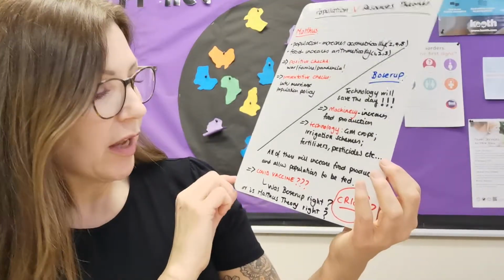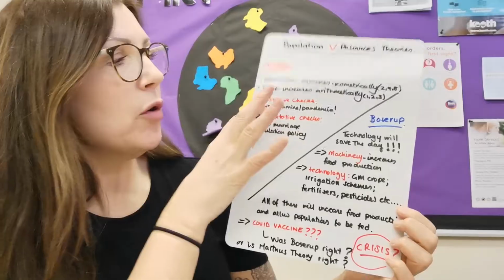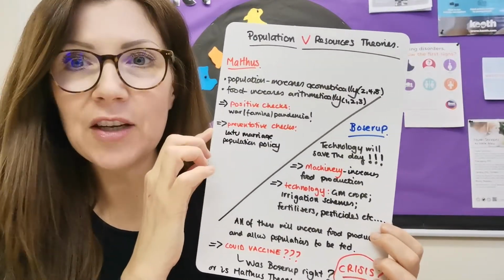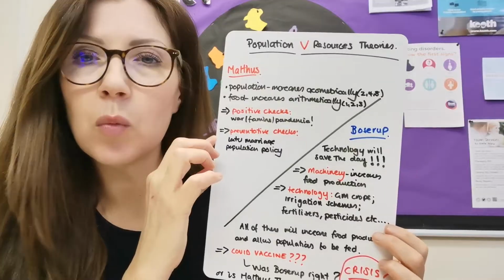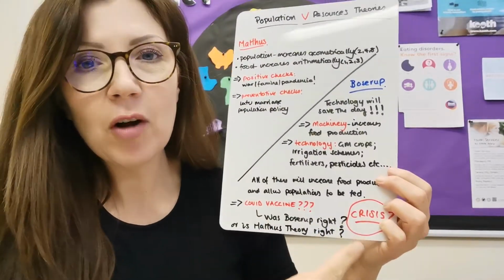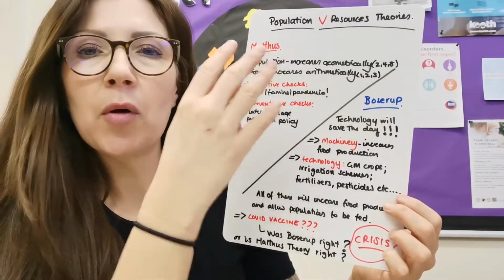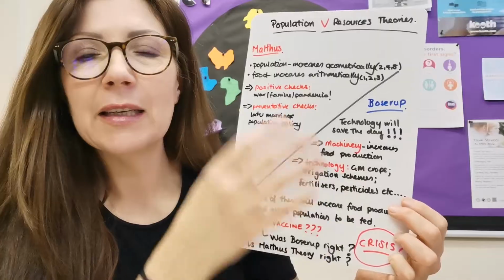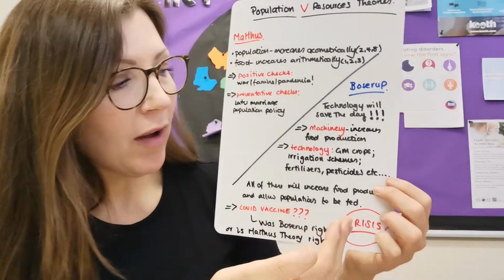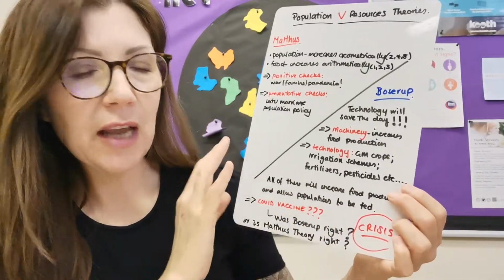Okay, we could argue that the COVID vaccine is a good example of this. Malthus would say that disease is a way to check the population, which we've seen, because worldwide we've seen over 1 million deaths now with COVID. However, we have got a vaccine which is being rolled out. So we could argue that both of these are valid, that we do have things that act as natural population checks. However, we can argue that, as Boserup said, we can have something else happening.